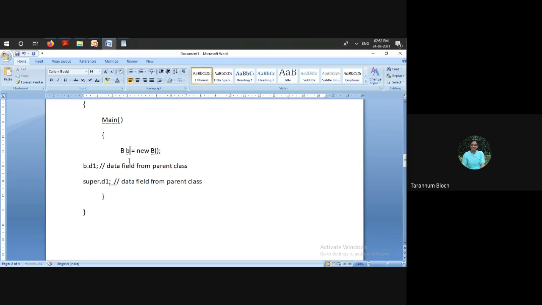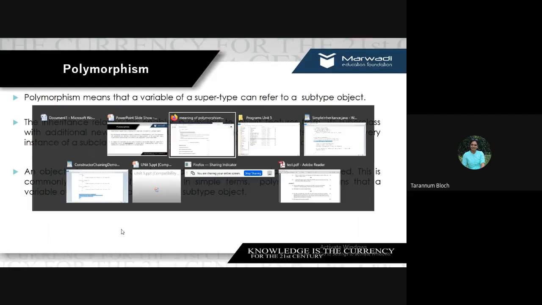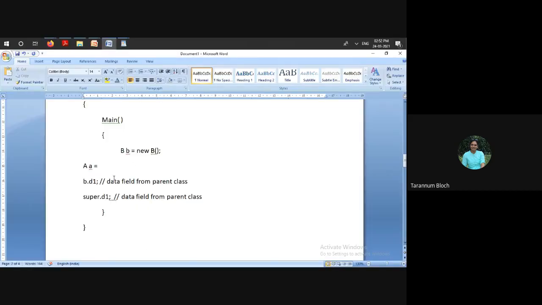If I am creating an instance of the parent class, I cannot do this. Why? Because D3 belongs to the child class.